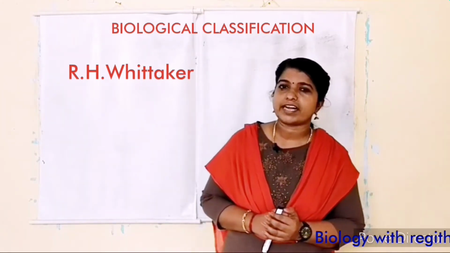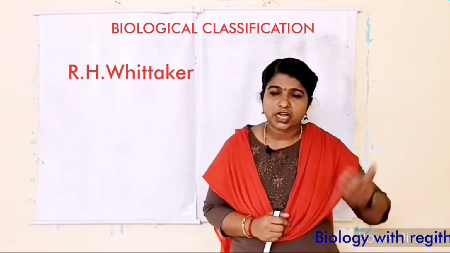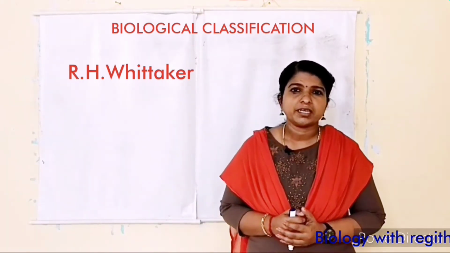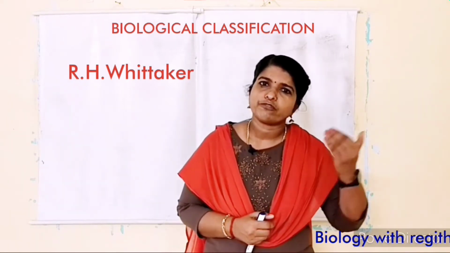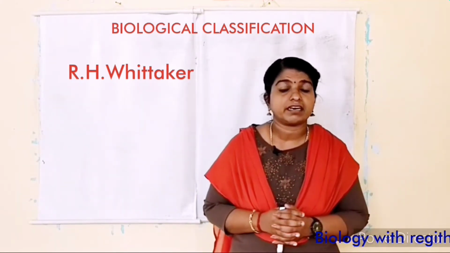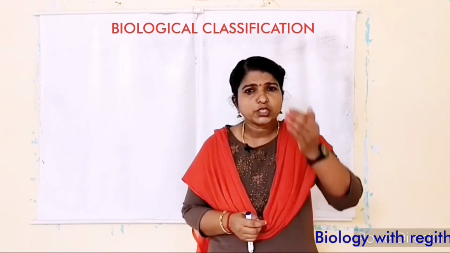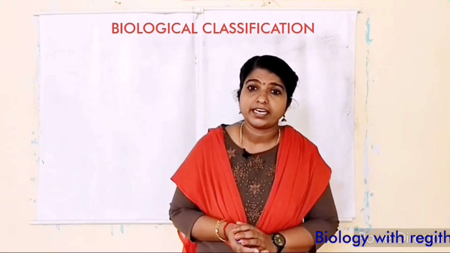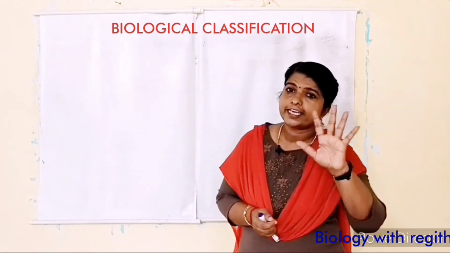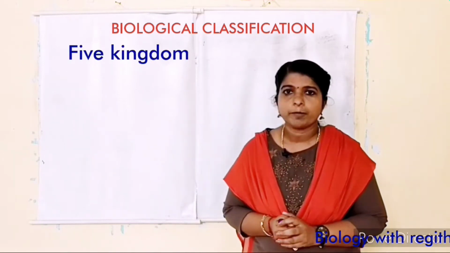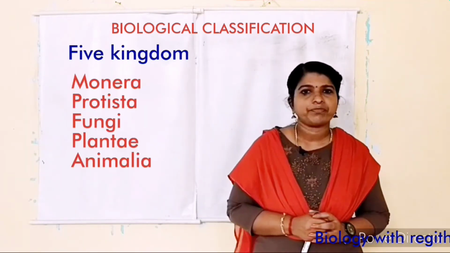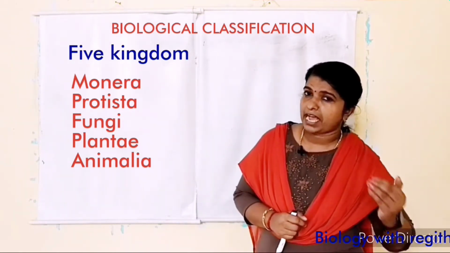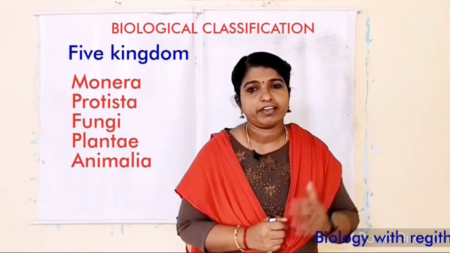He used criteria like cell structure, cell wall structure, thallus organization, mode of nutrition, mode of reproduction, phylogenetic relationship, etc. Based on all these factors, he classified the whole organisms under five kingdoms: Kingdom Monera, Kingdom Protista, Kingdom Fungi, Kingdom Plantae and Kingdom Animalia.